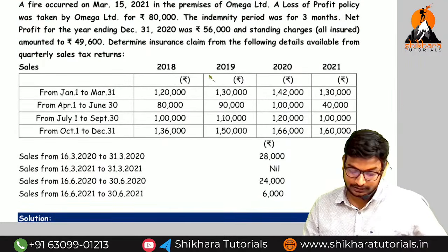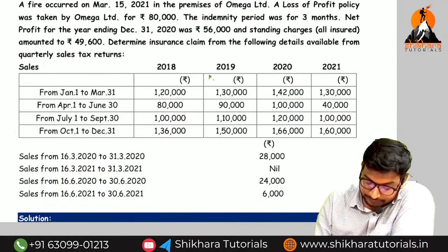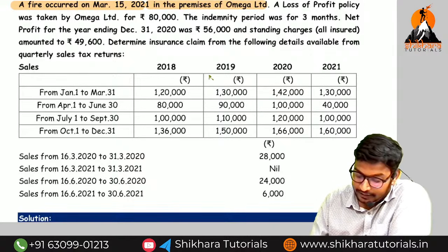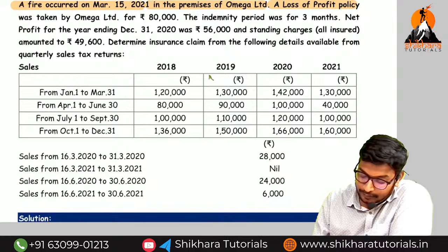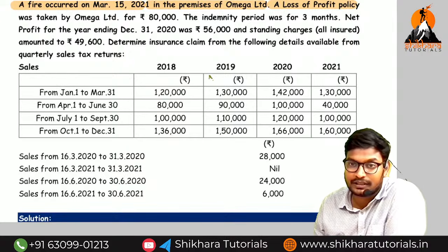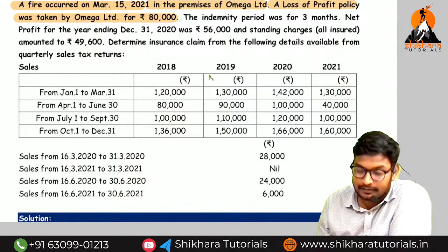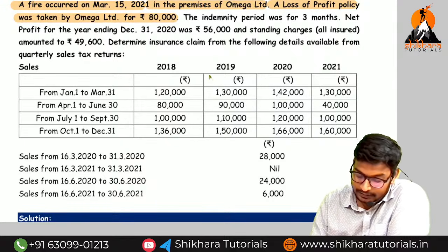So the 10th question, the most important question. A fire occurred on March 15, 2021 in the premises of Omega Limited. In which premises, amma? Omega. A loss of profit policy. Which policy, amma? Profit or stock? Profit. It was taken by Omega Limited for rupees 80,000.